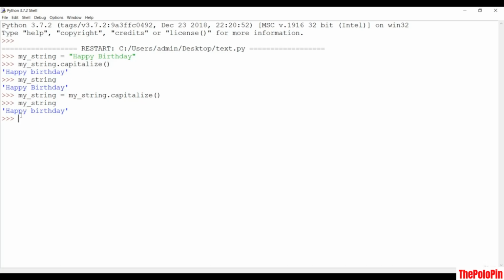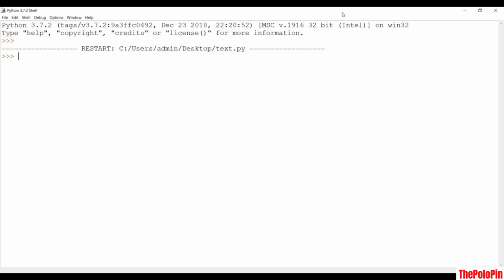Just remember that. So next function we can see is the lower function. If I say lower, this is going to convert all of these characters into lowercase. Next one would obviously be the upper one. If we say upper, this is going to change the whole lot of characters into uppercase, and this is the way to convert to uppercase and lowercase.